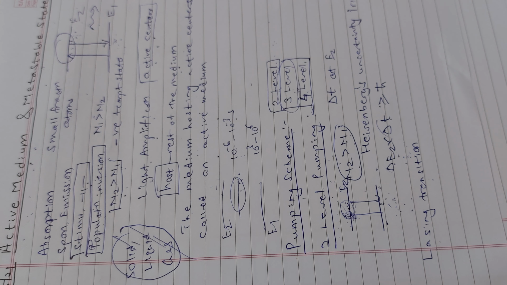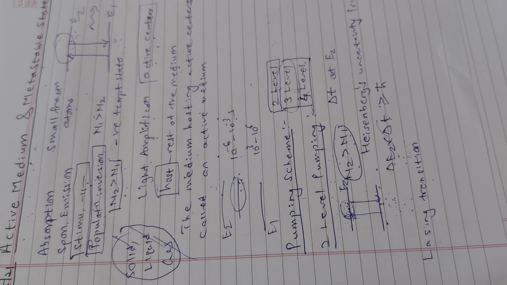Hello students, in the last video lecture we defined what we mean by active medium, metastable states and the types of pumping schemes. We have seen that there are basically three types: 2-level pumping, 3-level pumping and 4-level pumping. As far as 2-level pumping is concerned, it's difficult to expect lasing because there is no metastable state in this case.